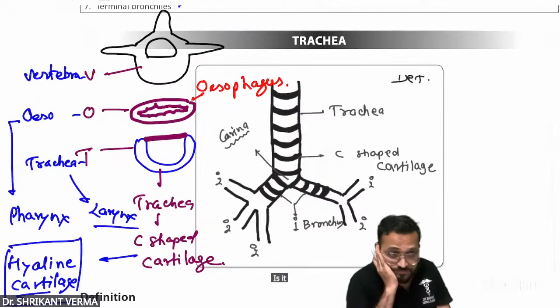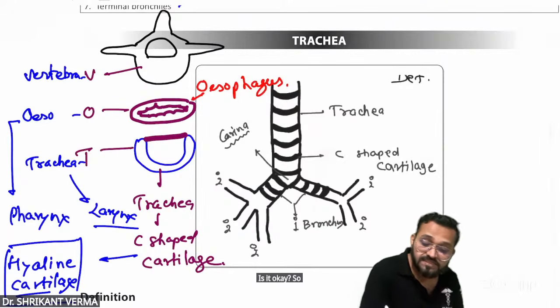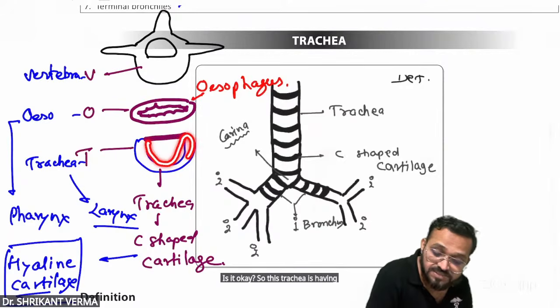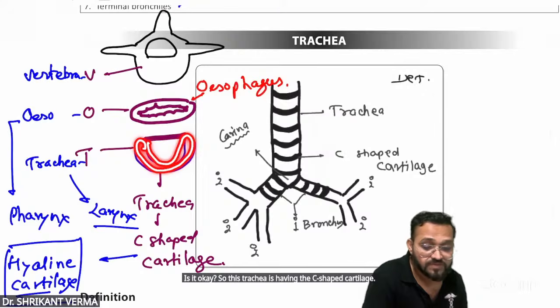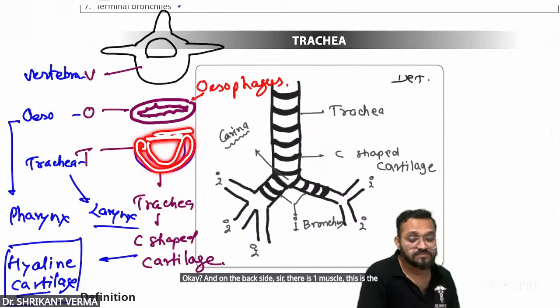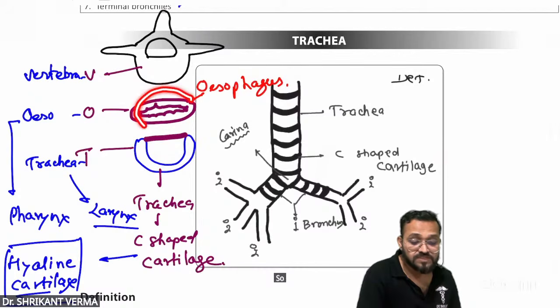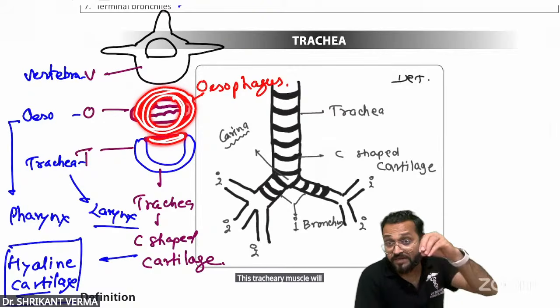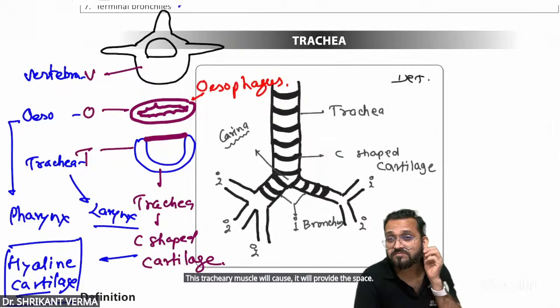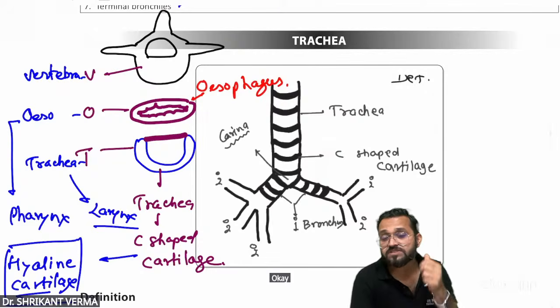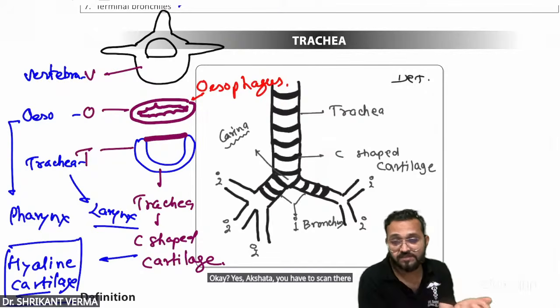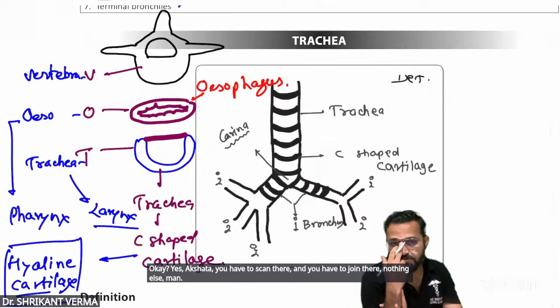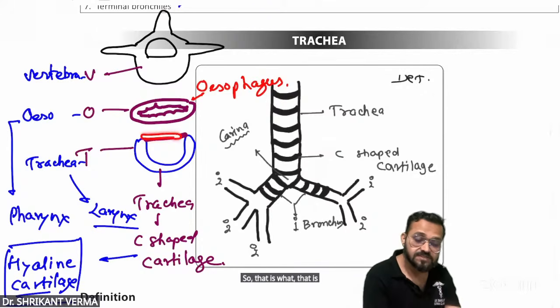So this trachea is having the C-shaped cartilage. And on the back side, sir, there is one muscle. This is the trachealis muscle. So when the food is reaching into the esophagus, this trachealis muscle will provide the space. Yes, Akshata, you have to scan there and you have to join there. That is the trachealis muscle.